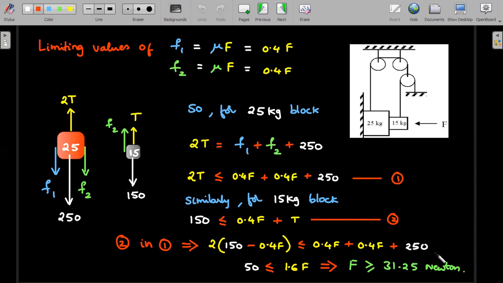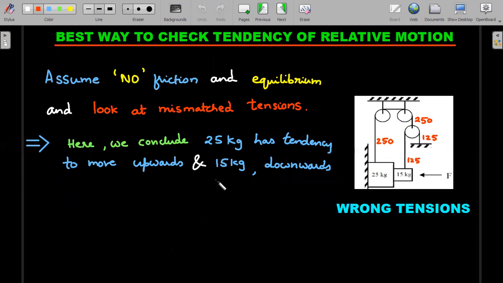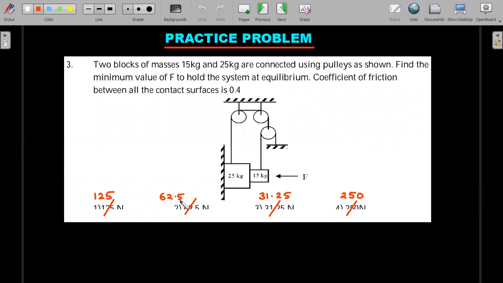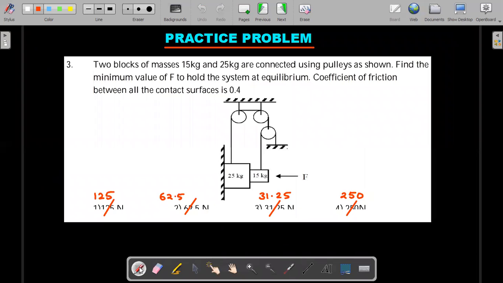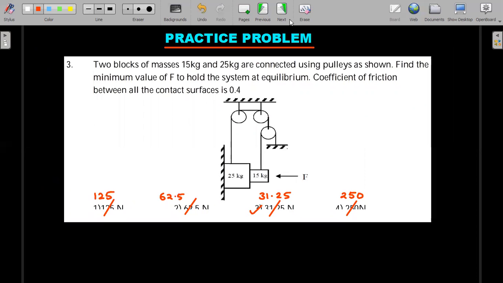Do comment in the section below how many of you got this, because my students, when they did this question, got double of this answer, which also is part of the answer, right? 62.5, which is incorrect. Okay, so this is going to be 31.25. Right, let's move forward.